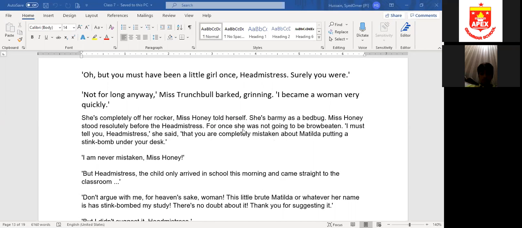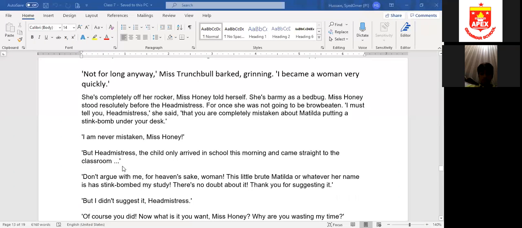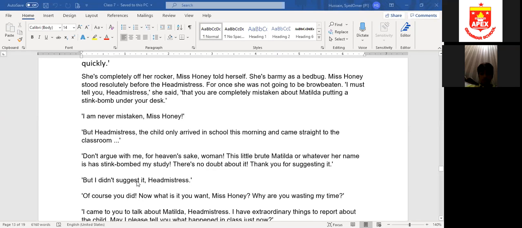For once he was not going to be broken. I must tell you, headmistress, that you are completely mistaken about Matilda putting a stink bomb under your desk. I am never mistaken, Miss Honey. But Miss Headmistress, the child only arrived in school this morning and came straight to the classes. Don't argue with me. For heaven's sake, woman, this little brute, Matilda or whatever her name is, has stink bombed my study. There's no doubt about it.